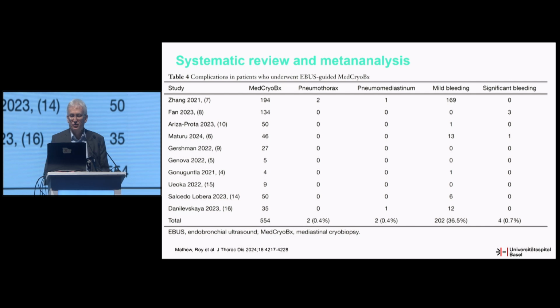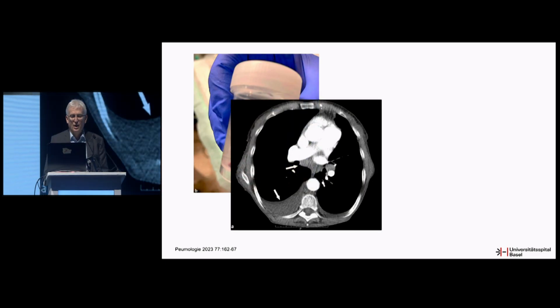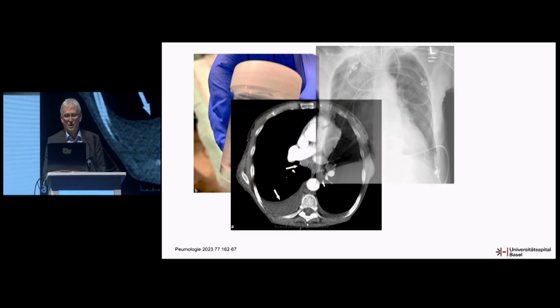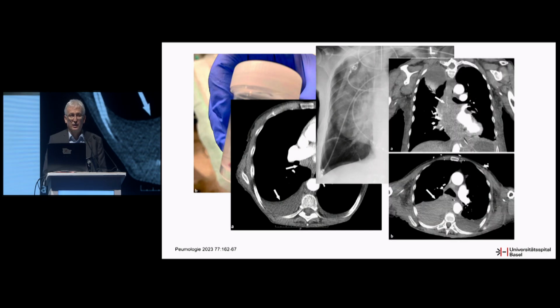Coming to the complications, they had only few complications described, pneumothoraces and mild bleeding, nothing relevant here, and no intervention needed so far. But that's not in the English literature. That's a German case published in Pneumology in 2023. That was a cryobiopsy sample. That was a patient. They punctured this lymph node and the patient developed a severe hematomediastinum, and luckily he survived. They probably hit vessels.